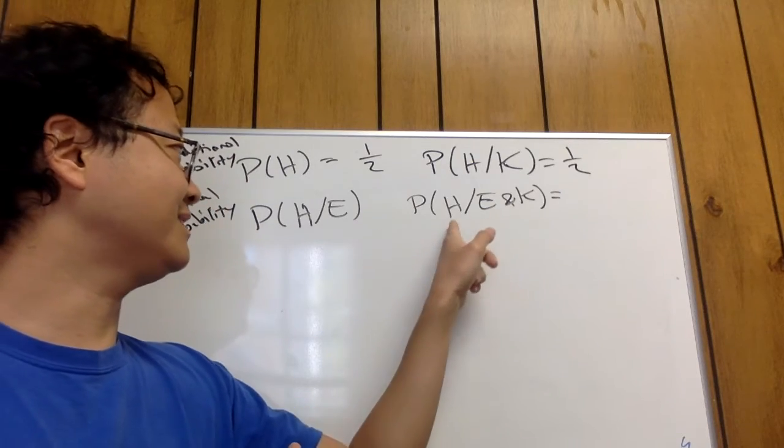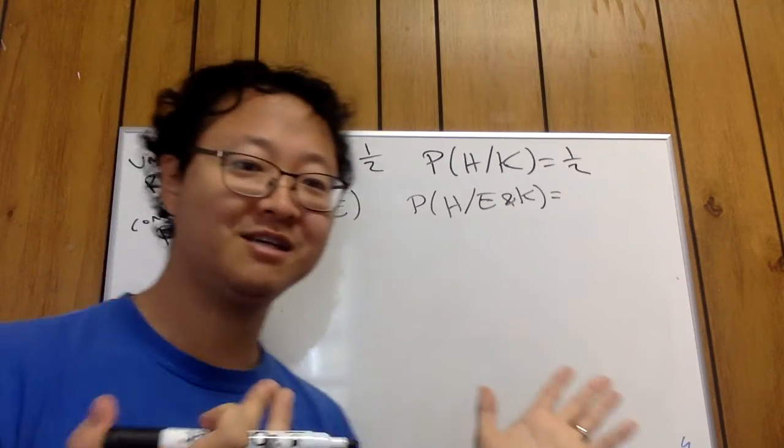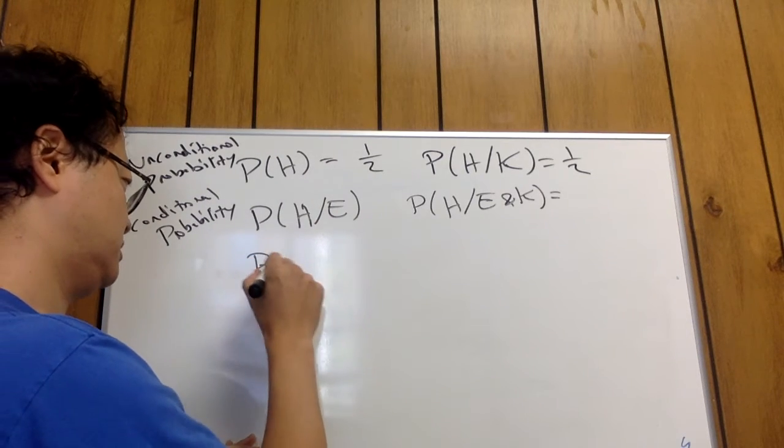And that's going to be your H given E and K. So that's the value of background knowledge.